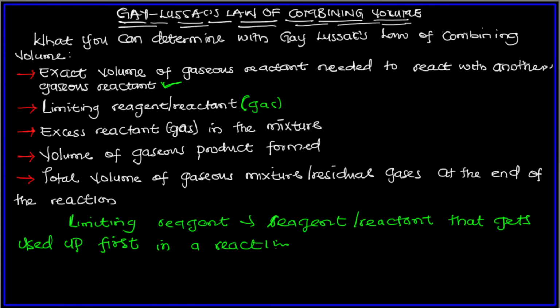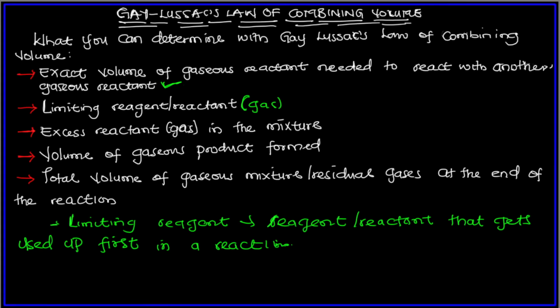Once a limiting reagent finishes, the reaction stops even if the other one still remains. I'm going to use a simple analogy to explain. Limiting means it is the one limiting the product. If we have two things and one finishes first, even if the other one remains, there's nothing for it to react with.